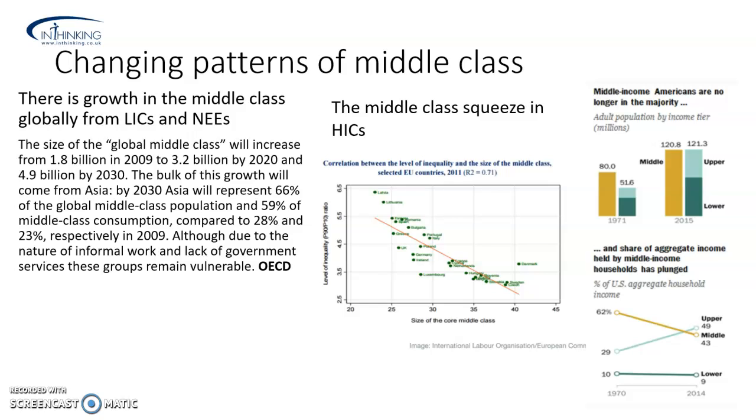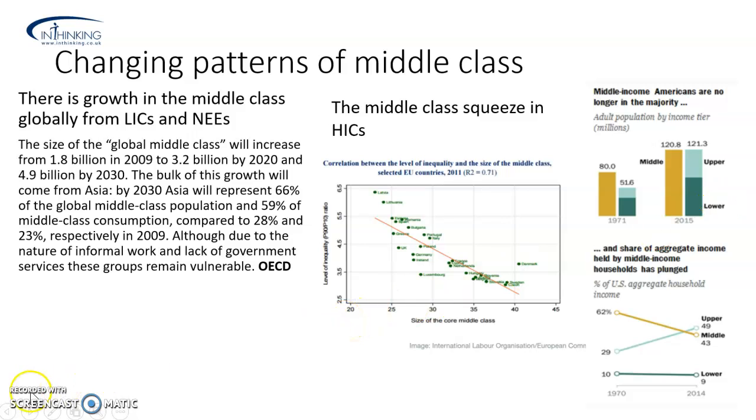In HICs, we see a slightly different picture, though. We see a sort of squeeze of the middle income group. The data here suggests, if we take a look at the right, we look at the US in 1971, you can see that the group here in orange, the middle income group, was the predominantly larger group. But now in 2015, it's about on par with the upper classes and lower income groups. So we see this kind of reduction in size. It is a growth in absolute terms, of course, but as a percentage of the population, more people have fallen out of that income group. And look at the growth of the lower income groups in the US.